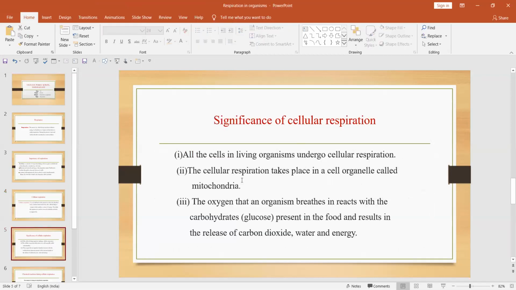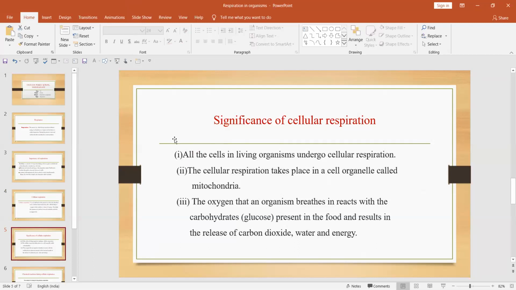Now let us see what the significance is and why cellular respiration is important. Significance means the importance of cellular respiration. All the cells in living organisms undergo cellular respiration. Now the cellular respiration takes place in a cell organelle called mitochondria. I think you know from the first class that mitochondria is also known as the power of the cell. So only here can respiration occur. So that's why it is also known as the powerhouse of the cell.